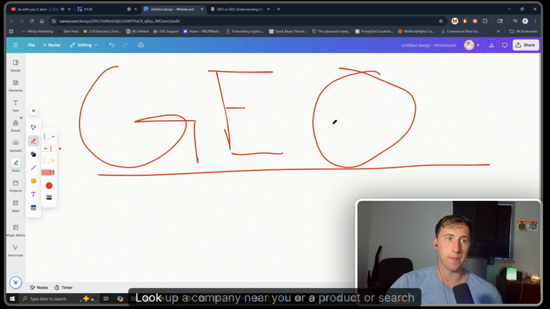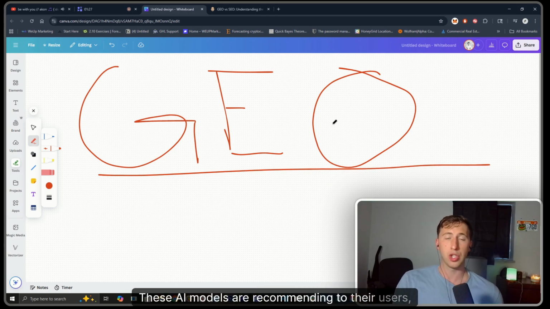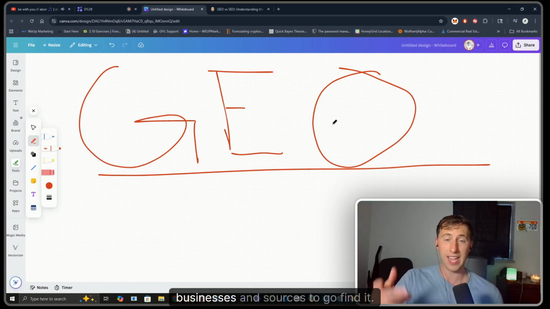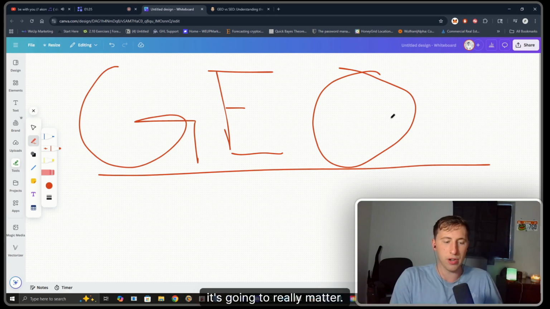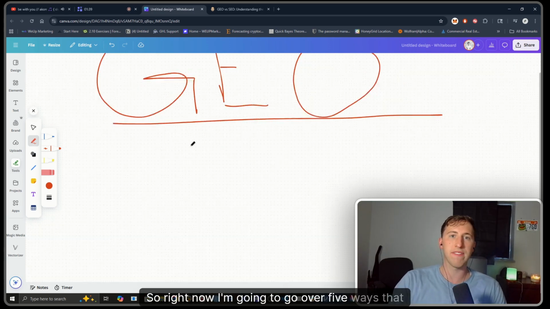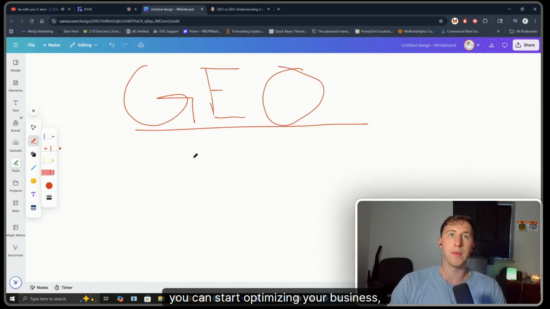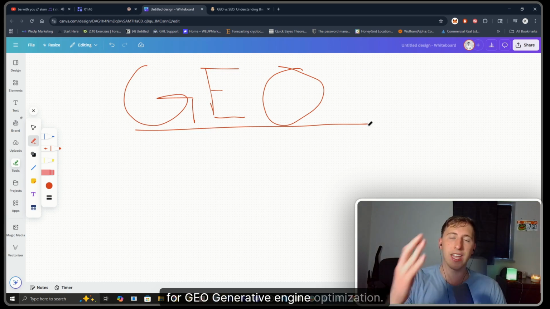Go check it out right now. Go to ChatGPT, look up a company near you or a product or search result. These AI models are recommending to their users products, services, businesses, and sources to go find. It's going to become more and more prevalent, and it's going to really matter now, just like in anything in the world, the early adopters are going to win. So right now I'm going to go over 5 ways that you can start optimizing your business, or whatever it is that you're doing online, for GEO, generative engine optimization.